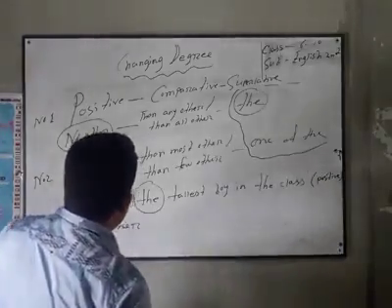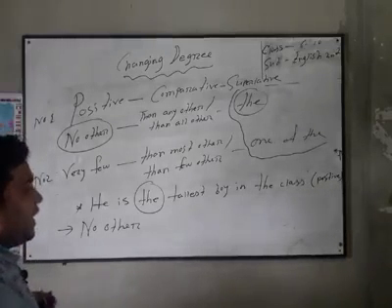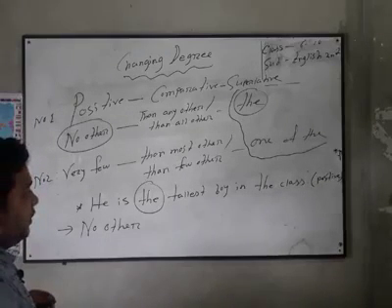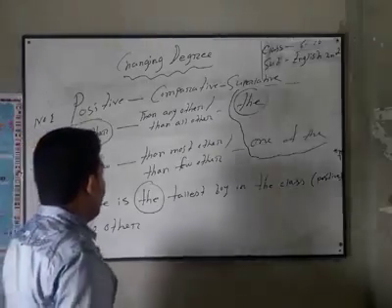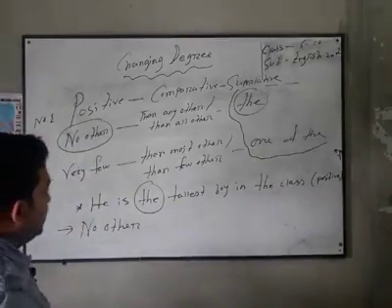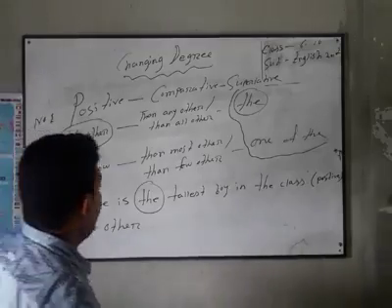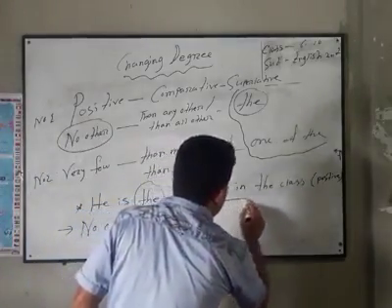"No other." Then you get the next part of superlative degree, or the next part of other. Here we have already made clear that this is a superlative degree, so we have to use the next part of the superlative degree here.